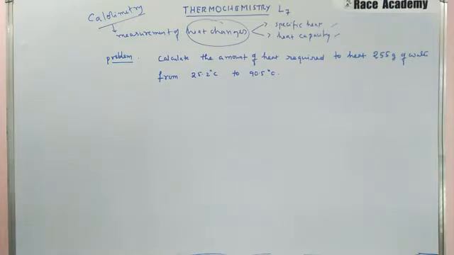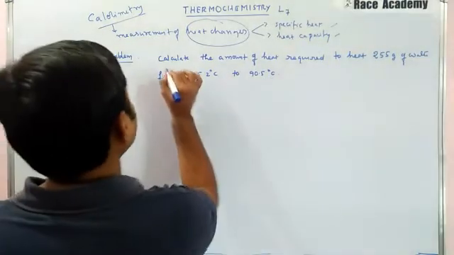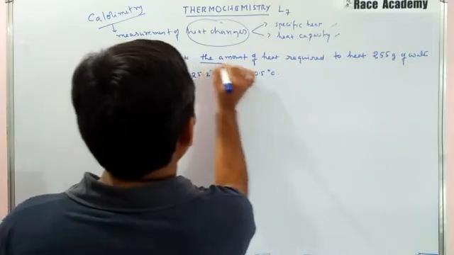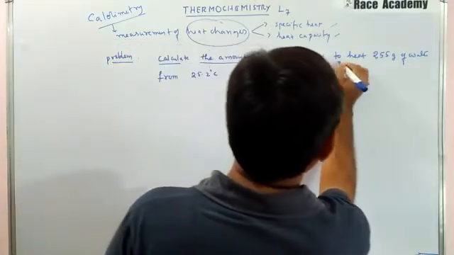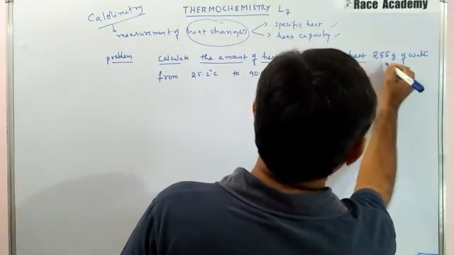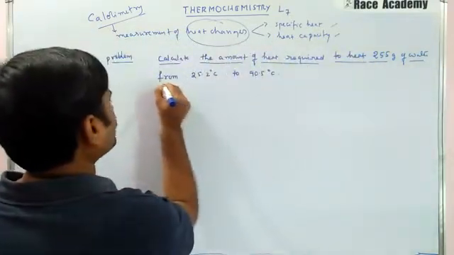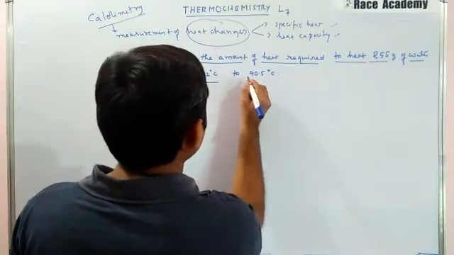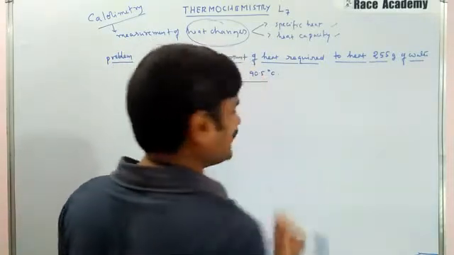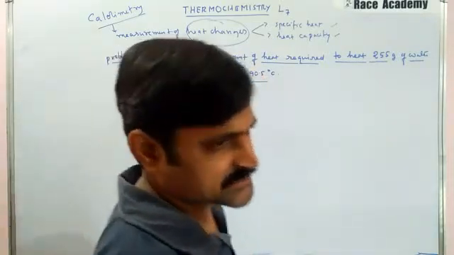Now we are observing a problem in this discussion: calculate the amount of heat required to heat 255 grams of water from 25.2 degrees Celsius to 90.5 degrees Celsius.